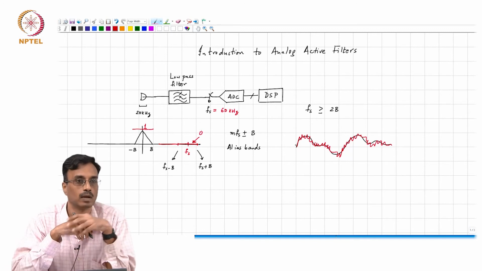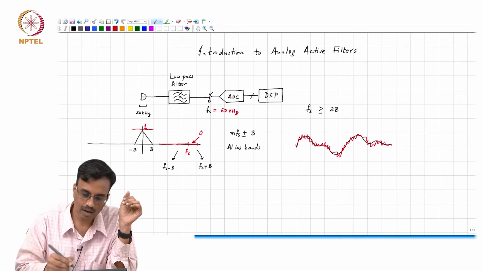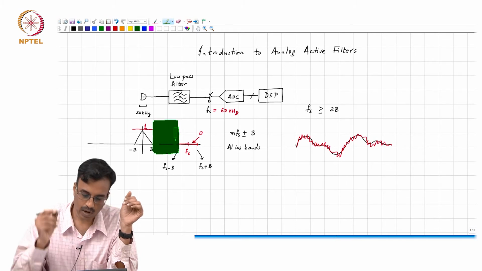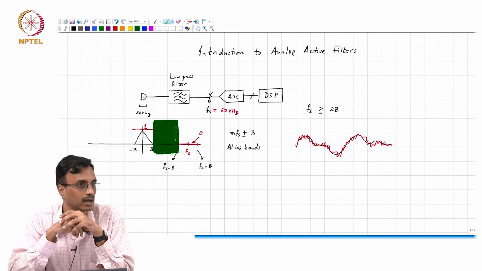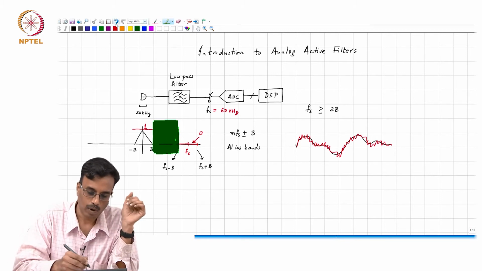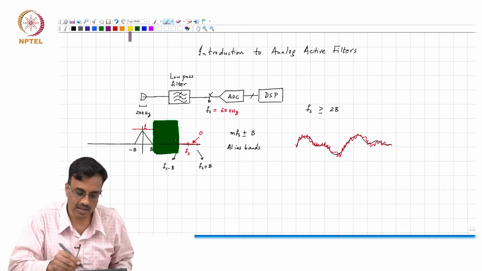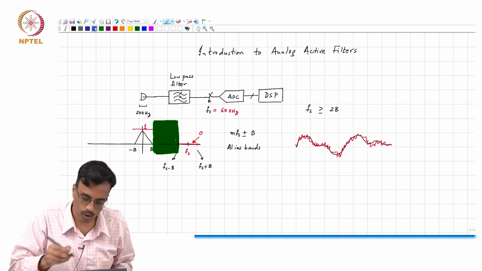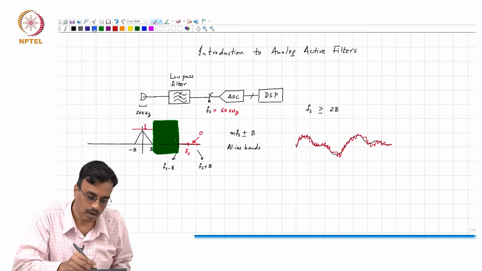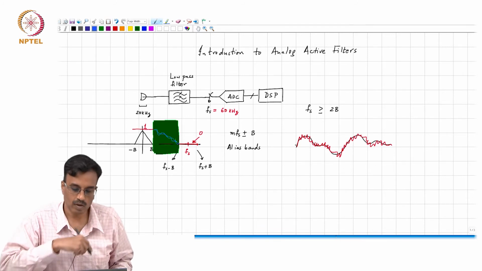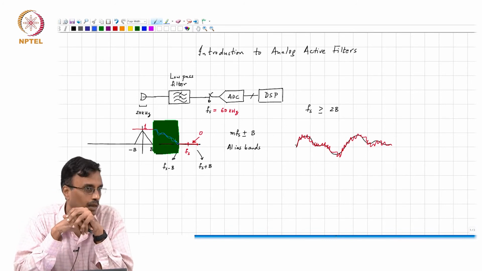Okay, all right, and in this kind of region here, you're not very particular, right? As long as the attenuation in the alias band is sufficiently large, you probably don't care about whether it does this or whether it does this, all right?